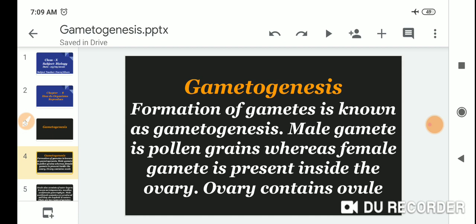The male gamete is the pollen grain, whereas the female gamete is present inside the ovary, and the ovary contains the ovule.